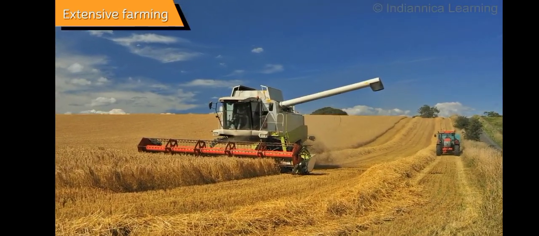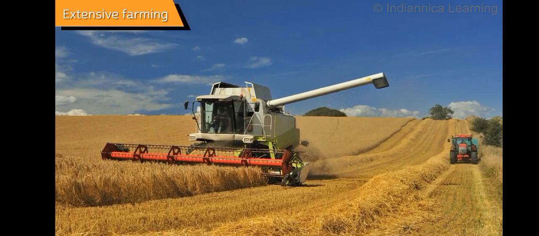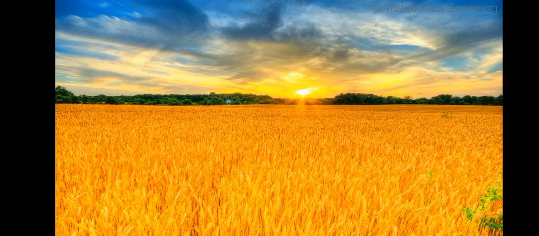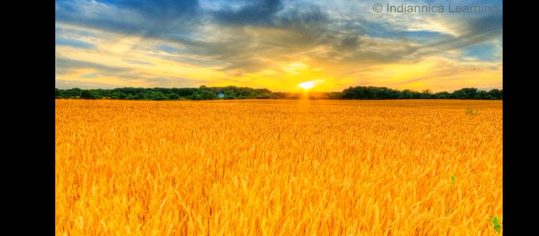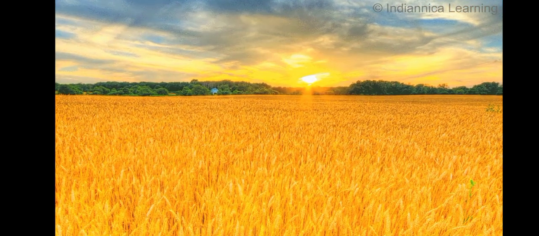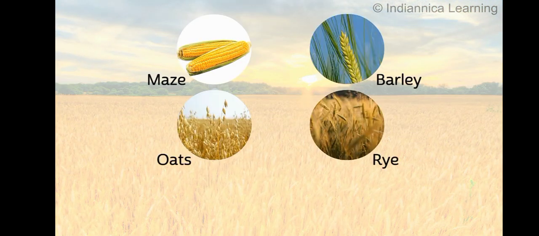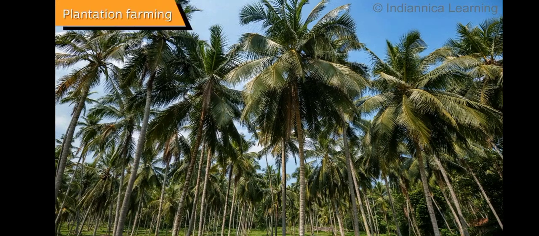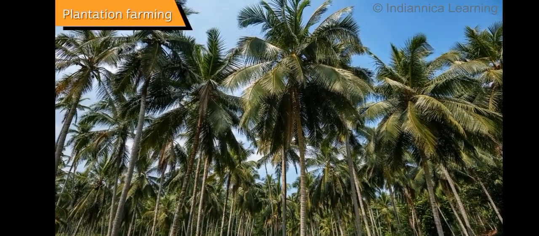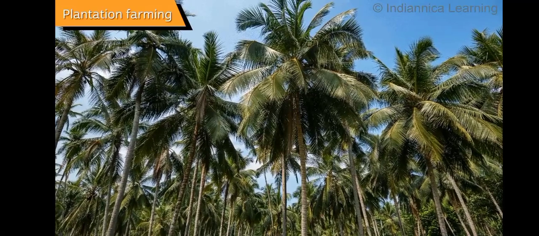Here farming is highly mechanized with less capital investment and labor. Wheat is a major crop grown under this type of farming. Other major crops are maize, oats, barley, rye, and flax. Plantation farming is practiced in tropical and subtropical regions of the world.